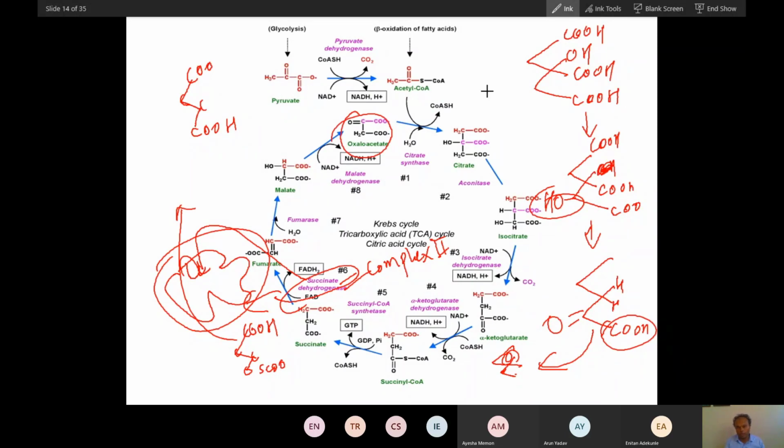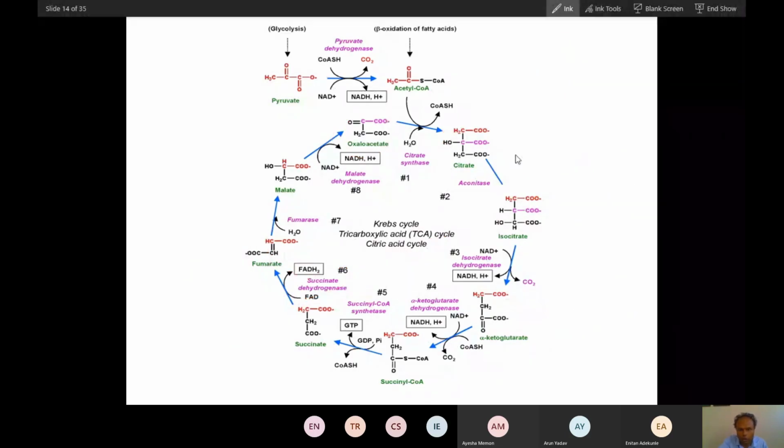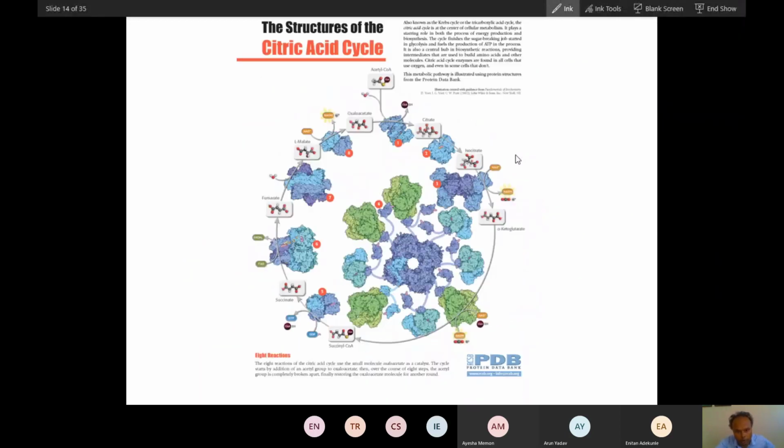So you can remember the molecule structures in this way, because this Krebs cycle is very important. If you command this, you will command many things. So don't ignore its structure. If you want to understand the concept, don't ignore the structure. If you remember structure from the beginning, your biochemistry will be very strong.